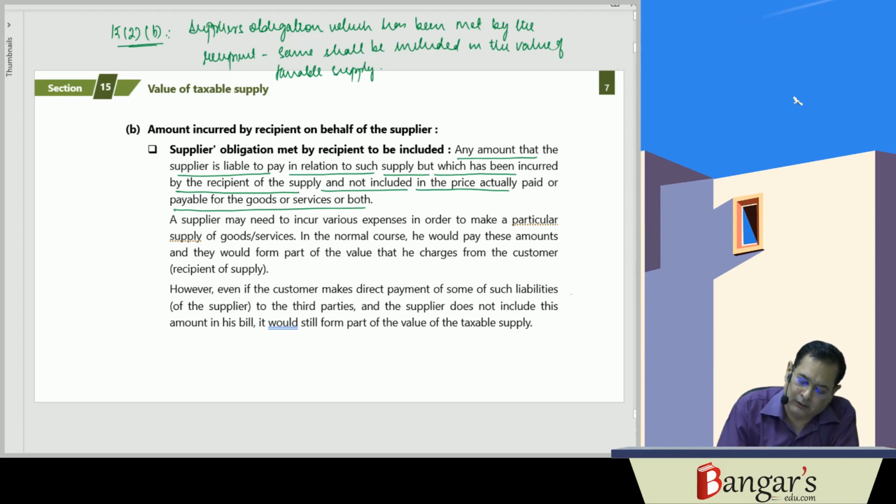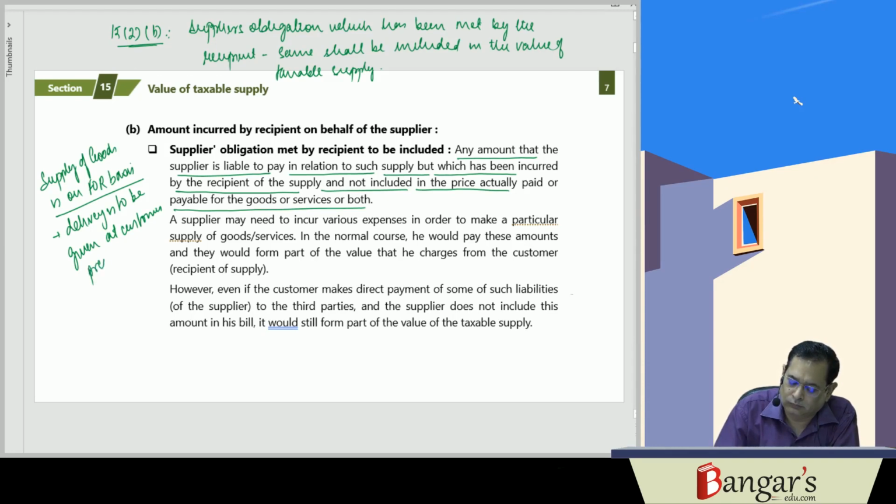Example, we can say supply of goods is on FOR basis. That is basically delivery is to be given at customer's premises. Now it is an obligation to pay transport charges. The obligation to pay transport charges is of the supplier here.